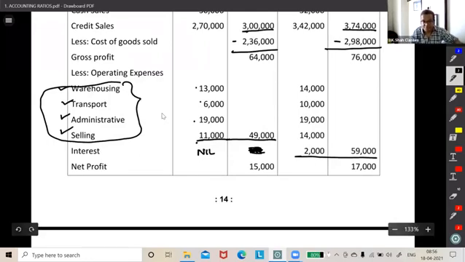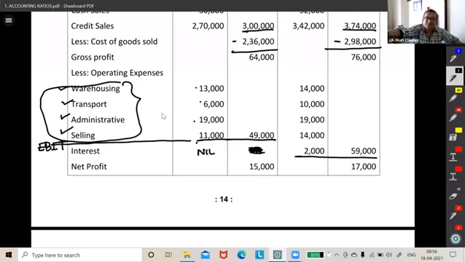This is cheating, in the sense that the people who prepare a question purposely do it like this. They have missed a step in between. After this, they should have written EBIT, then less interest.